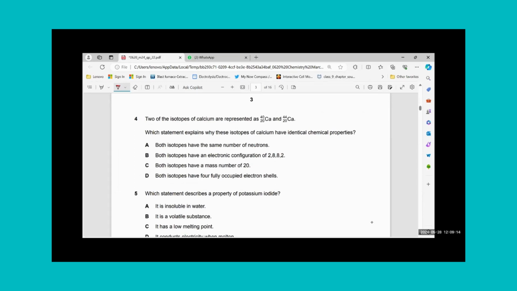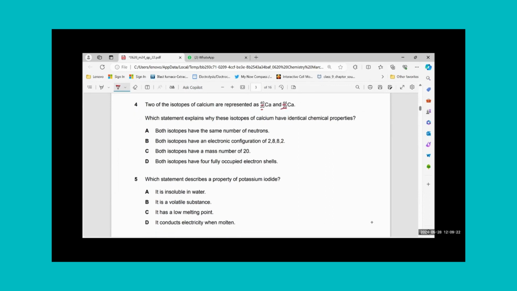MCQ number 4. Two of the isotopes of calcium are represented as calcium 20-40 and 20-44. Which statement explains why these isotopes of calcium have identical chemical properties? Remember that we have identical chemical properties because the number of electrons in the last shell is always the same. This could be the reason, and the second reason could be electronic configuration. If the electronic configuration of both is the same, they are isotopes. Both isotopes have the same number of neutrons? No, isotopes always have different numbers of neutrons.